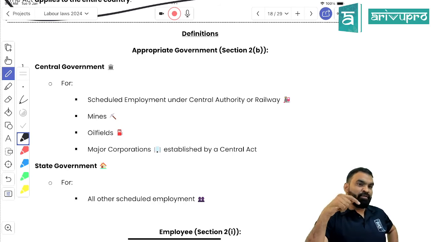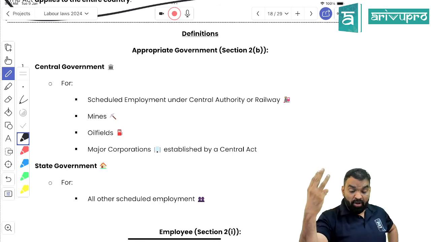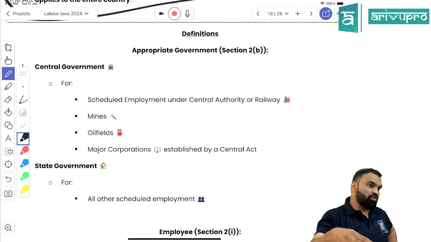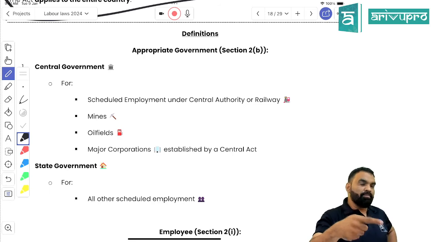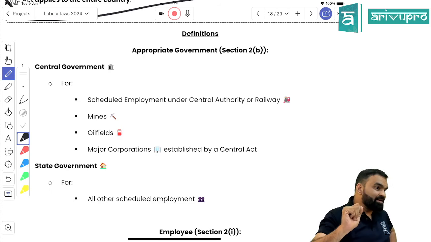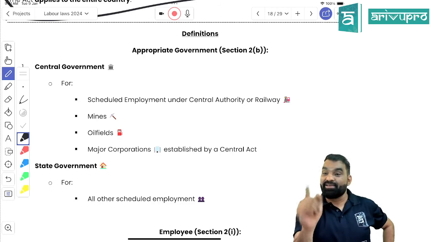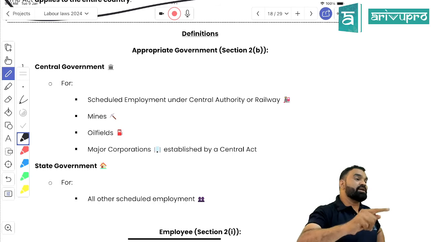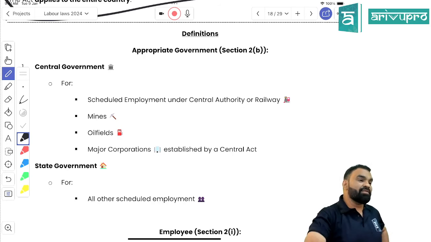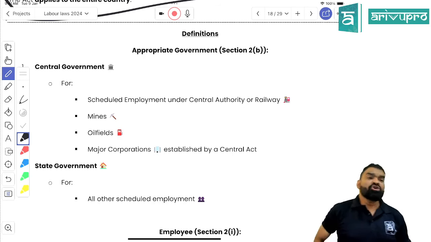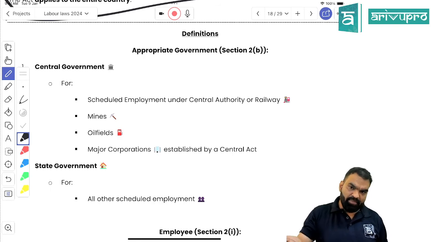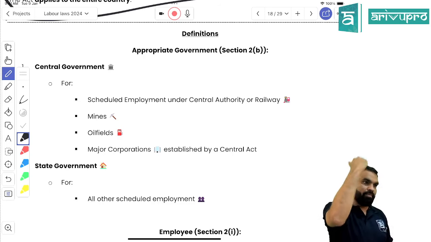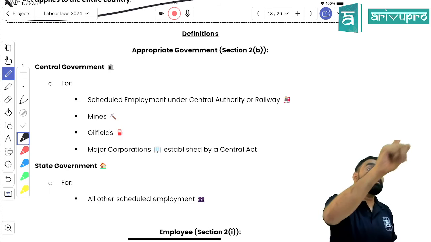So can I say that for mines, for oil fields, for railways, and for central government corporations, throughout the nation, the minimum wage rate would be the same? Can I say that? Because the rule is going to be made by whom? The central government. But for other industries, the minimum wage rate will differ from state to state, because the rule making power is with the state government. Got my point, students? So even in further labor laws, if you go through the concept of appropriate government, what should come to your mind? That appropriate government is the rule making government.